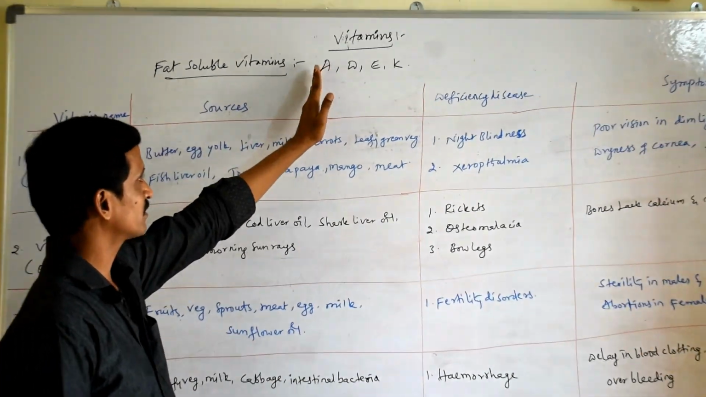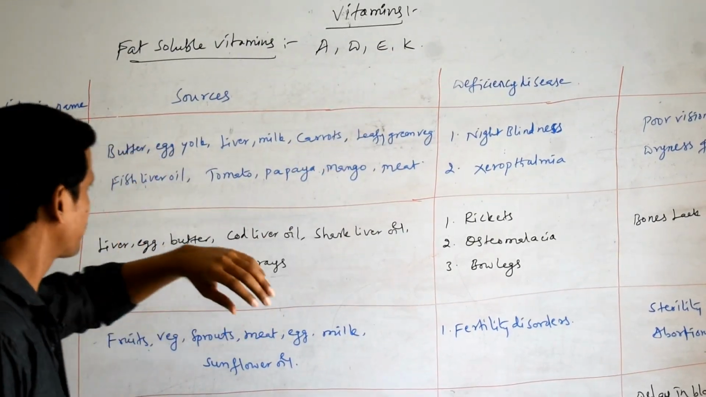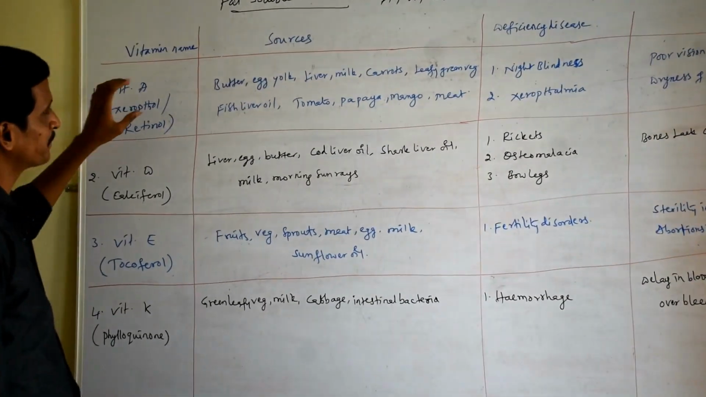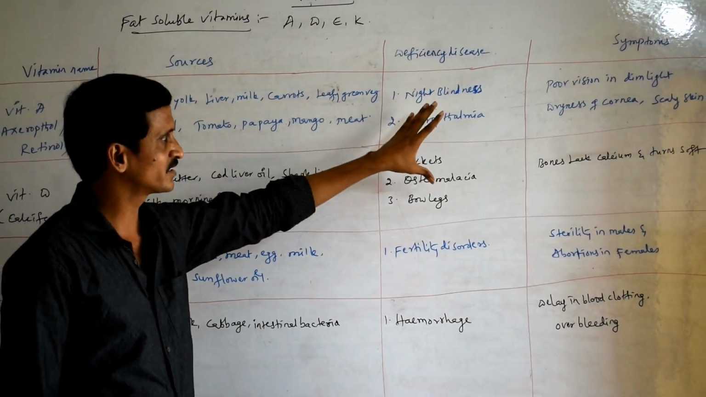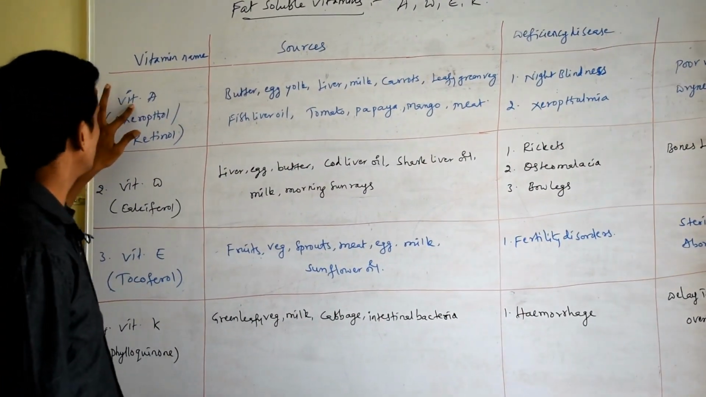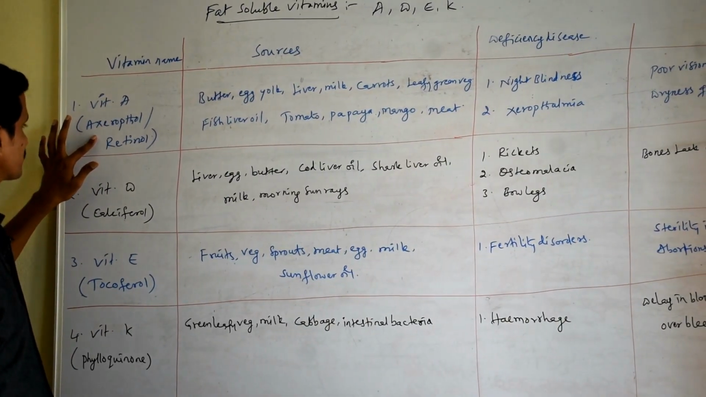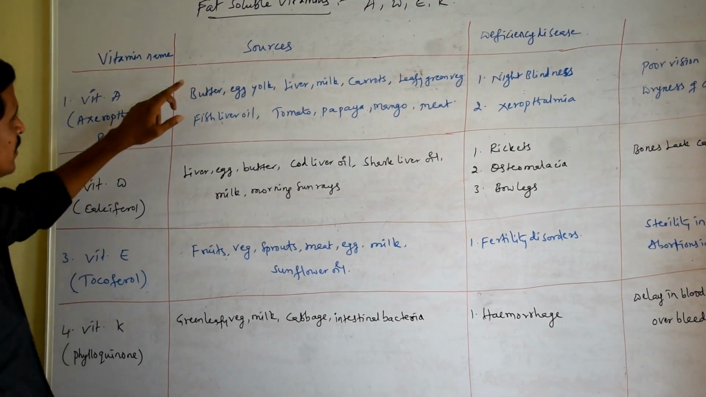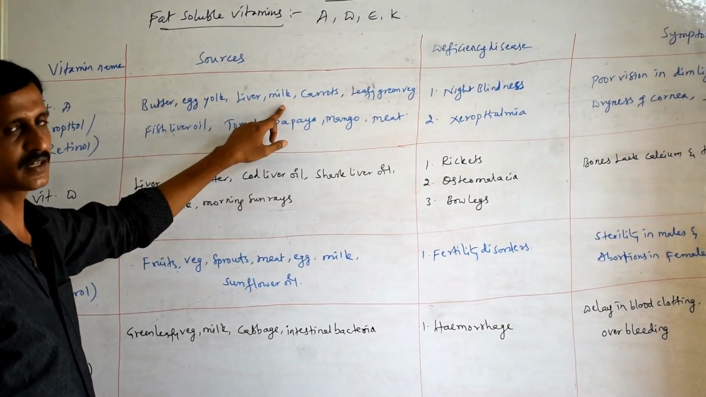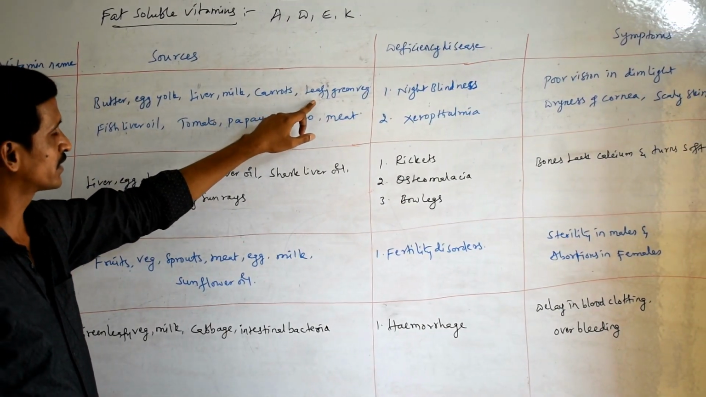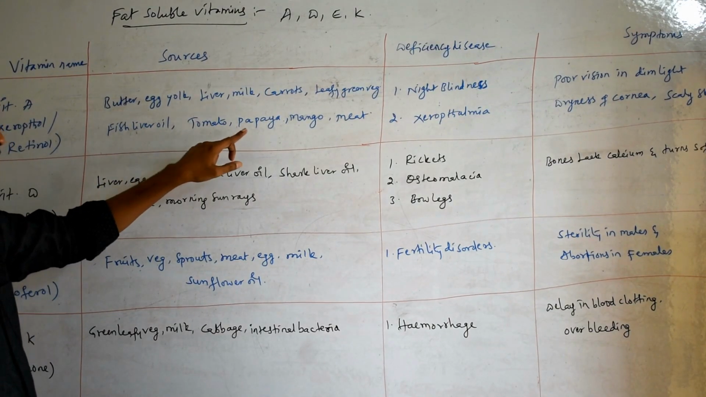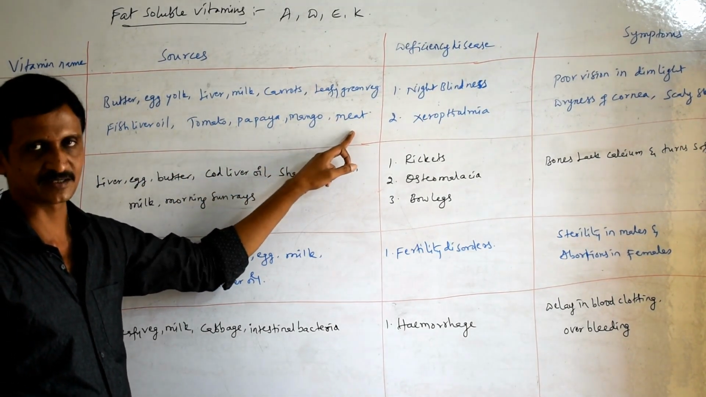Fat soluble vitamins are A, D, E and K. This flow chart shows the vitamin name, its chemical name, sources, deficiency disorders and the symptoms. Let us see the first one, vitamin A, technically called axerophthol or retinol, and its sources are butter, egg yolk, liver, milk, carrots, green leafy vegetables, fish liver oil, tomato, papaya, mango and meat.